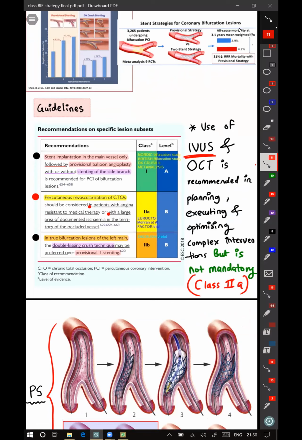It is coming up. It has not yet been published mostly. So use of IVUS and OCT is recommended in planning, executing and optimizing complex interventions, but it is not mandatory.